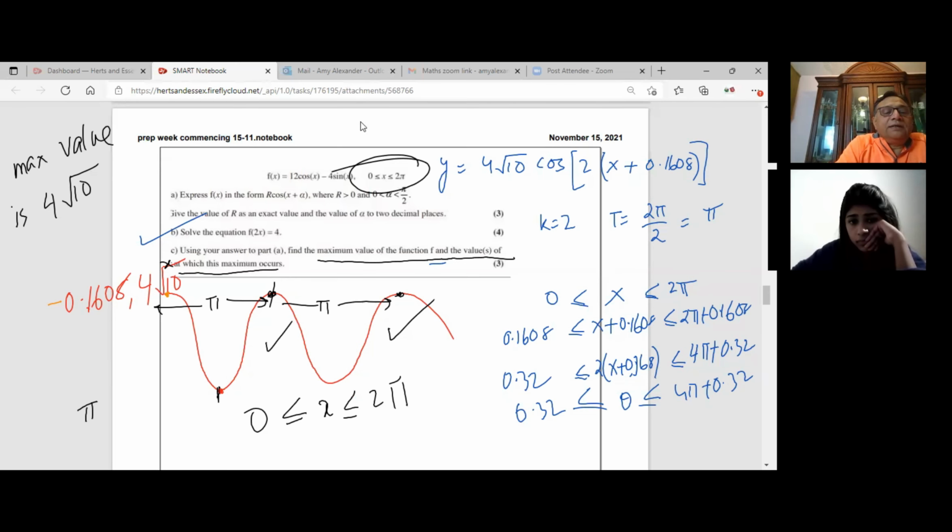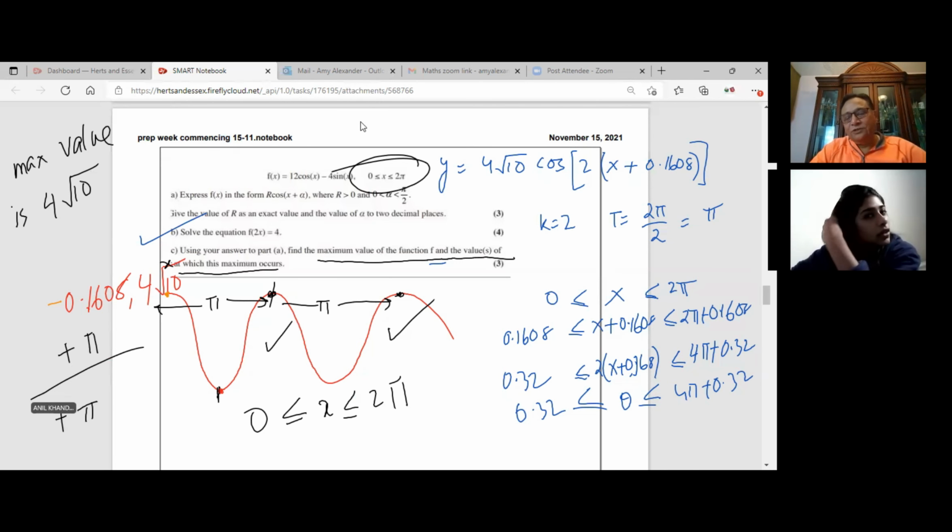So add pi and again pi to get the two values. Is that okay? Mm-hmm. So if it wasn't a nice number like 2 that we could take out, you still have to take it out. What happens if you took it out and then it became like a third x plus something? That's okay. Whatever is there, you have to factor it out, right? And that factor is the k value, which is going to give you the time period. Time period, right. Okay. Perfect. Yeah. So we'll clear this and move on to the next question.